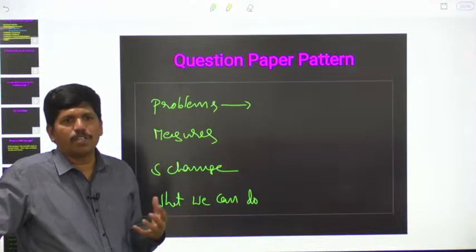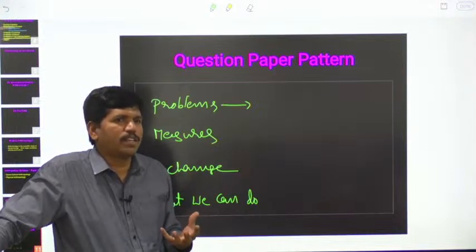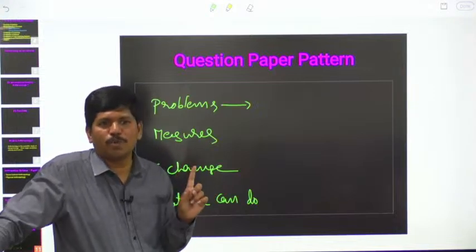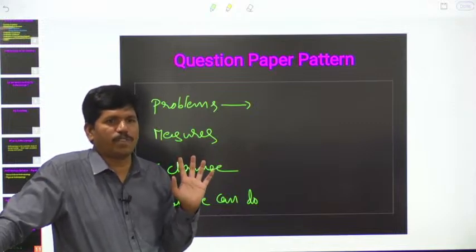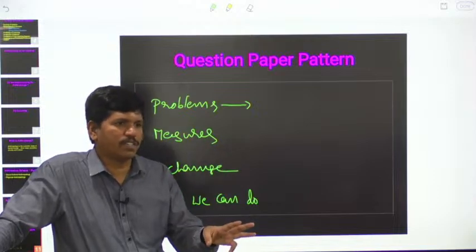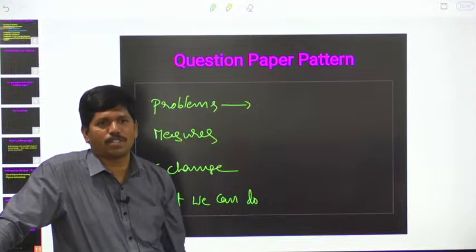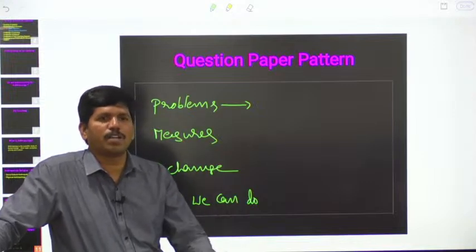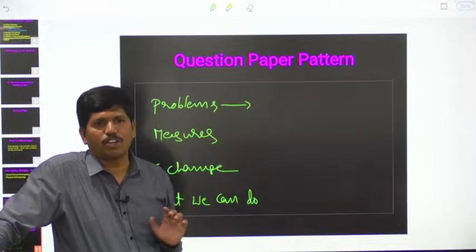In the social aspects, the opinion based questions are there, descriptive questions are there, discussion of the examiner is going to play an important role. But in physical anthropology it is not so. If your answer is correct, they must give marks. What are the Mendel's laws? 3 Mendel's laws are there. If you write those Mendel's laws, he has to allot the marks, whether he likes it or not. But with respect to remaining aspects, it is not so.